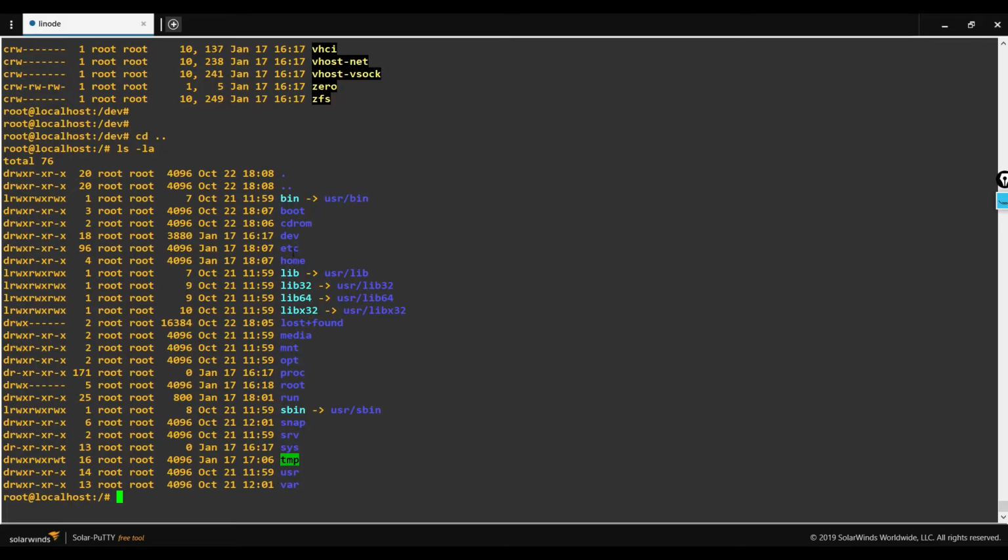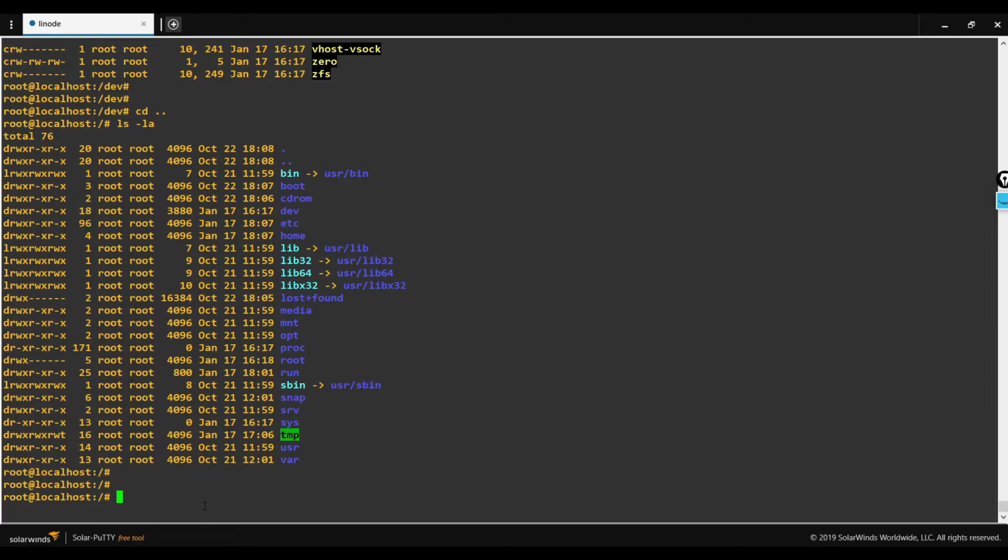The folder etc contains the complete configuration files of the Linux system. For example, if I create a custom user, the details of the custom user will be stored in this particular directory only. Let me show you.